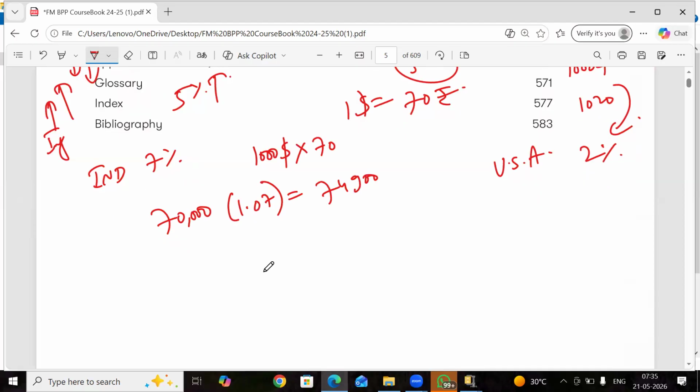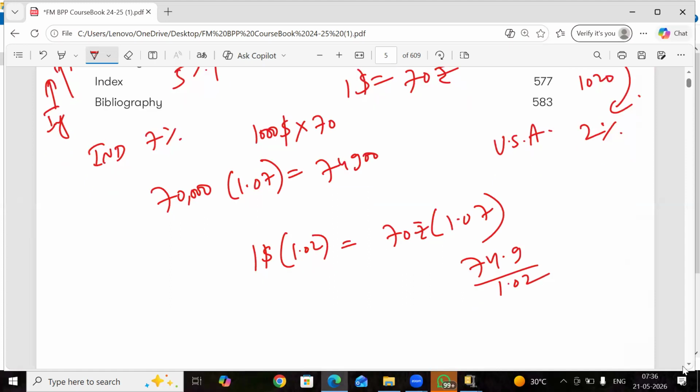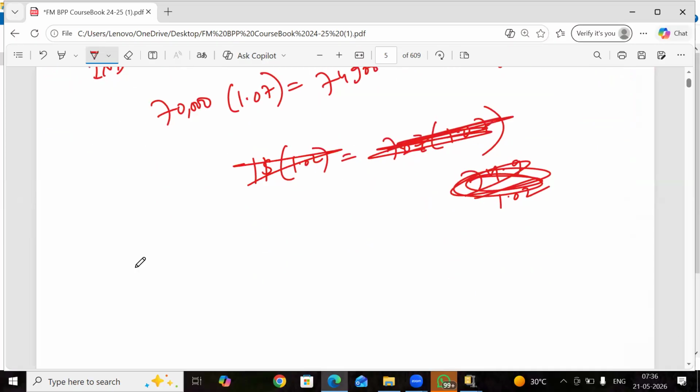What is the exchange rate going to be? $1 into 1.02 is equal to 70 rupees into 1.07, so 74.9 divided by 1.02. Sorry, India's interest rate is 0.07.